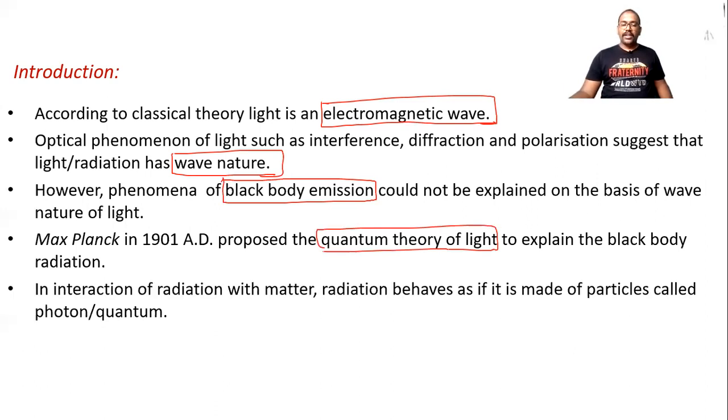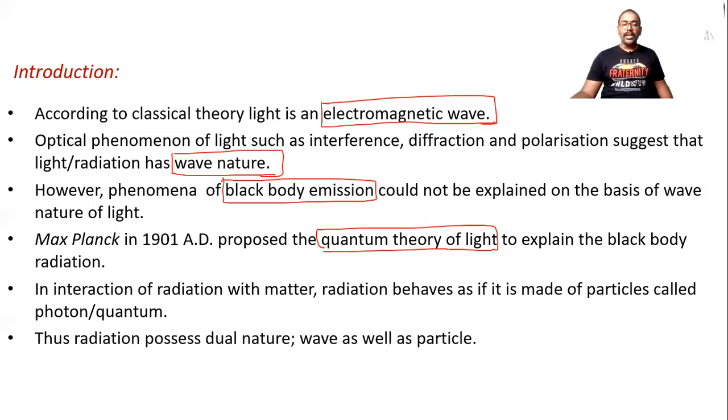In the interaction of radiation with matter, radiation behaves as if it is made of particles called photons, or quantum. This radiation possesses dual nature, wave nature as well as particle nature. Dual means it has a wave nature as well as a particle nature.